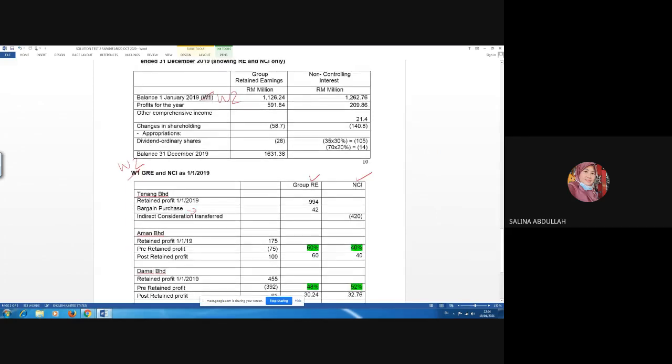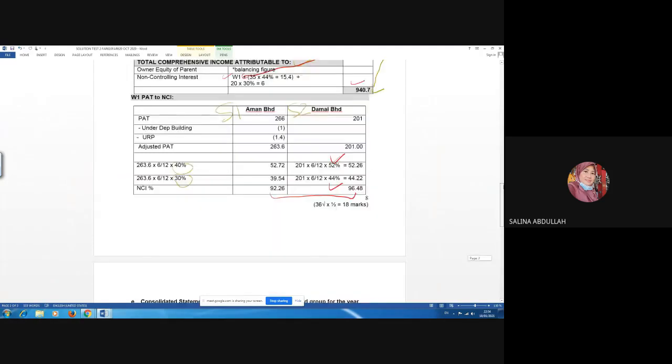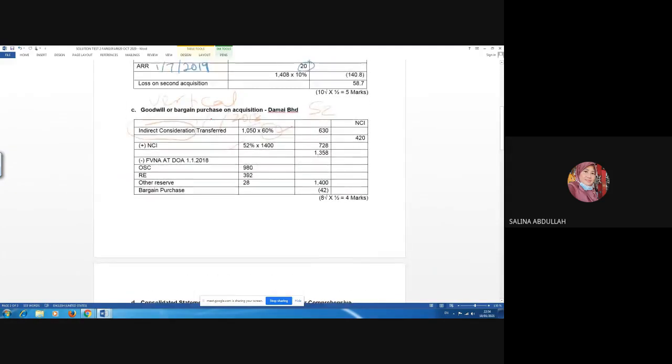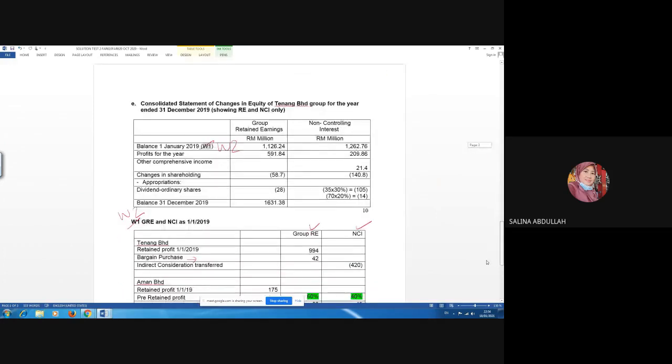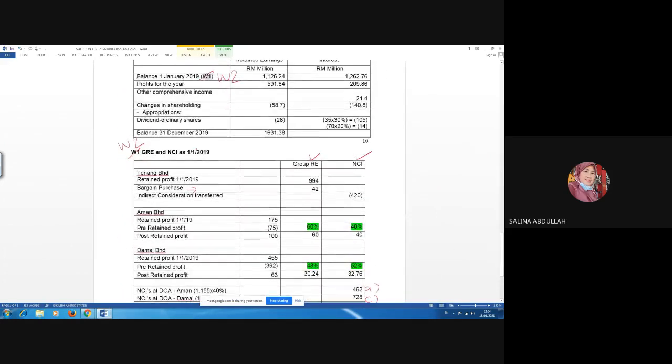Bear in mind, bargain purchase is in this beginning balance adjustment, because this bargain purchase that you calculate, 42, is actually on 1st of January 2018. When you calculate this beginning balance, remember I told you the date is on 1st of January 2019.